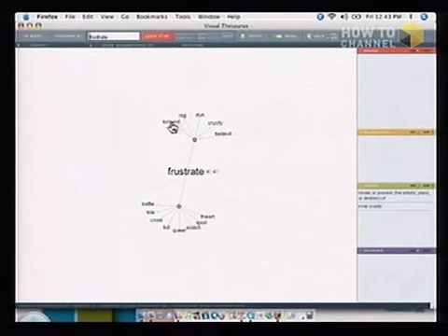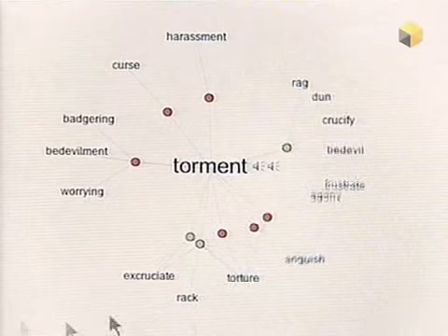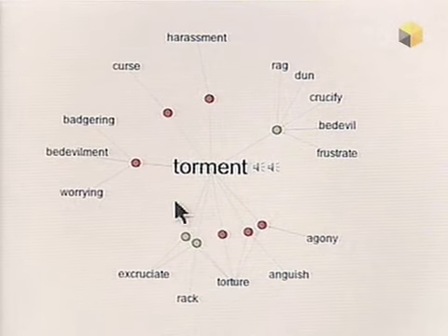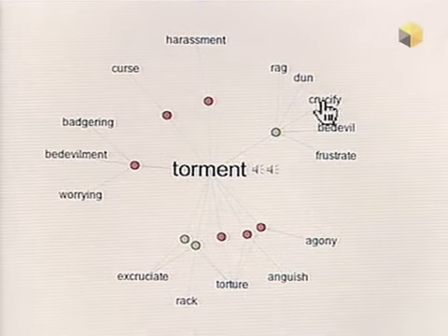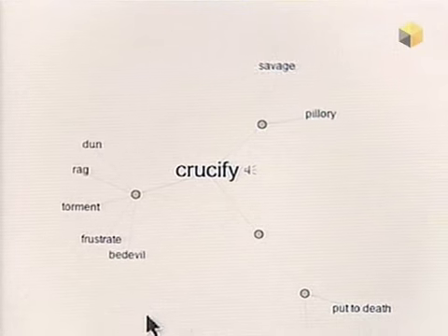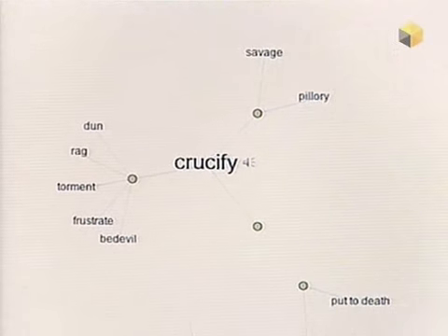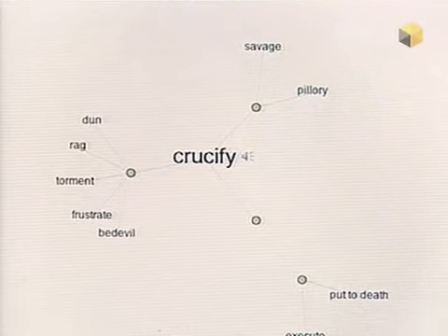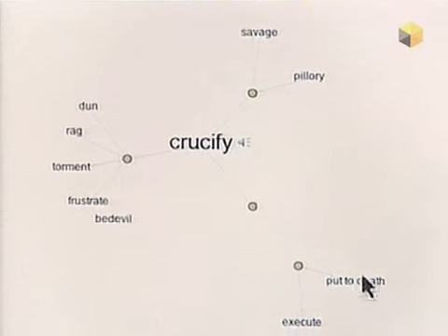Now this is the coolest part, and I know you like these mapping programs that do this. So if I click on torment, do you see how it rearranges? All of a sudden, torment goes into the middle of the page, and the same with crucify. This is getting kind of strange. All of a sudden, I'm on execute and put to death. This is not our tech-friendly show anymore.